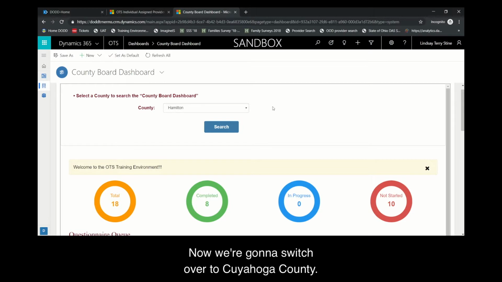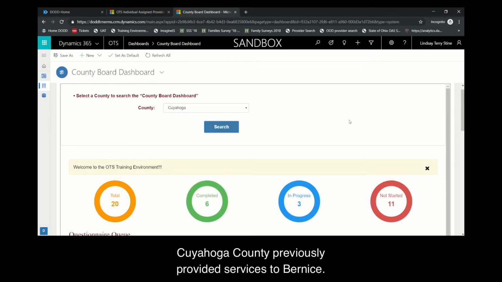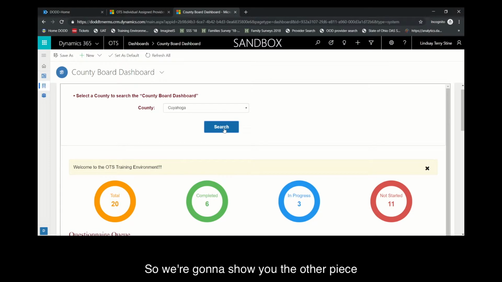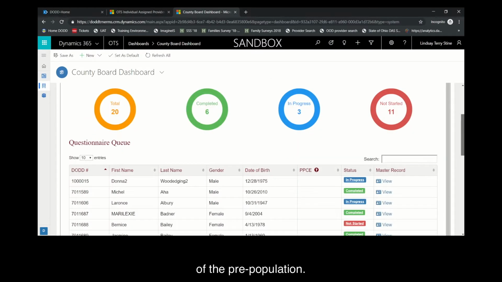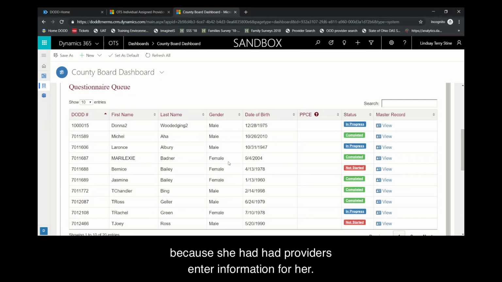Now we're going to switch over to Cuyahoga County. Cuyahoga County previously provided services to Bernice. So we're going to show you the other piece of the pre-population. So you saw where Hamilton County Board was not a previous provider for Bernice, but you had that pre-population ability because she had providers enter information for her.